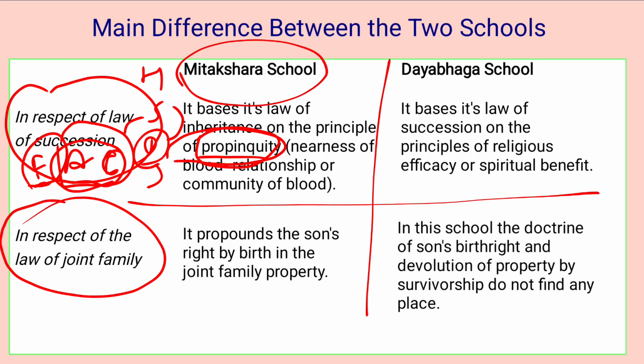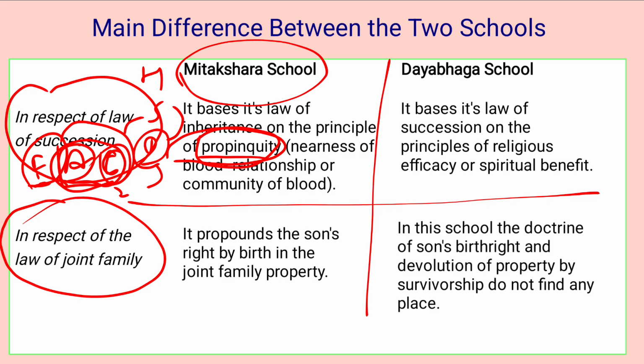So this is the example of the second rule. A Hindu dies leaving behind a son's son and a daughter's son. The son's son will succeed to the entire property and the daughter's son will be excluded by the application of this rule, because the daughter's son is a cognate and the son's son is an agnate, and this principle says that agnates are preferred over cognates. Okay.